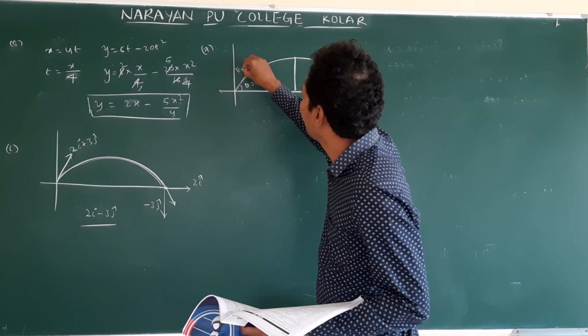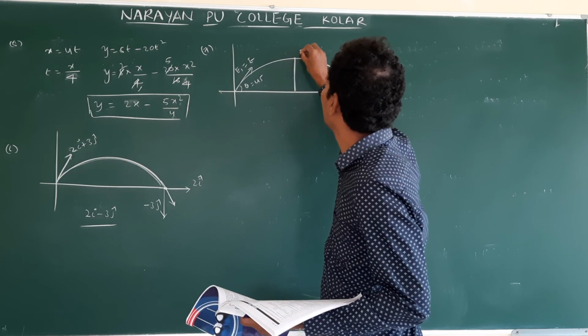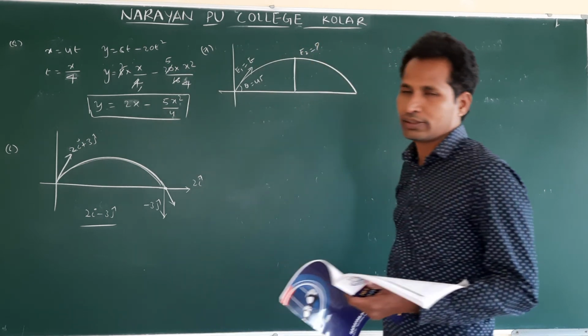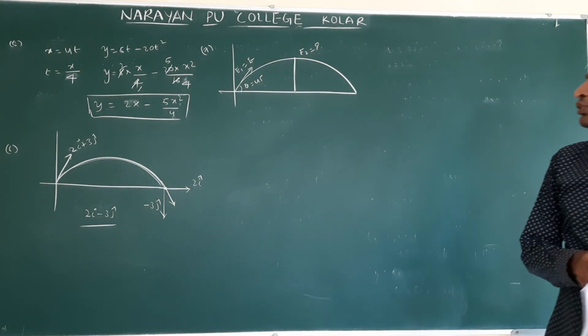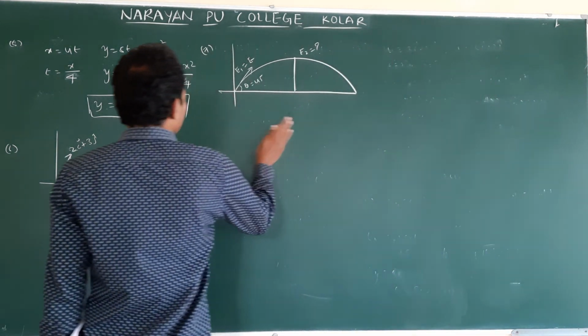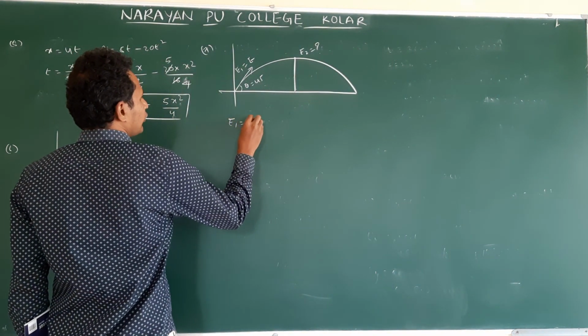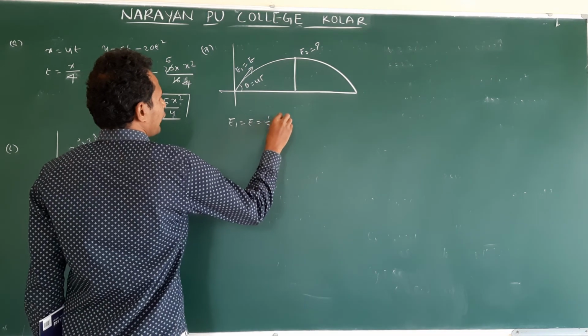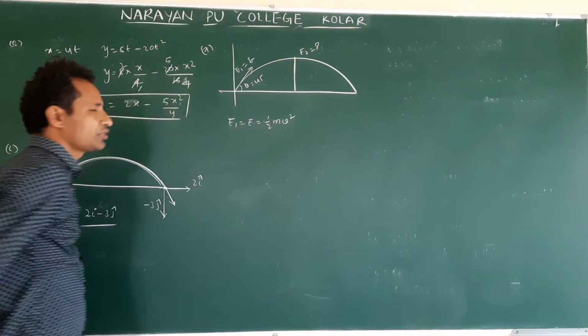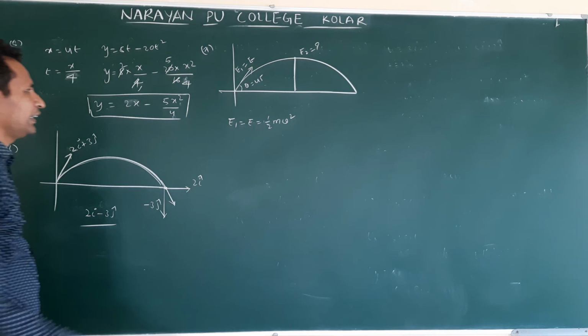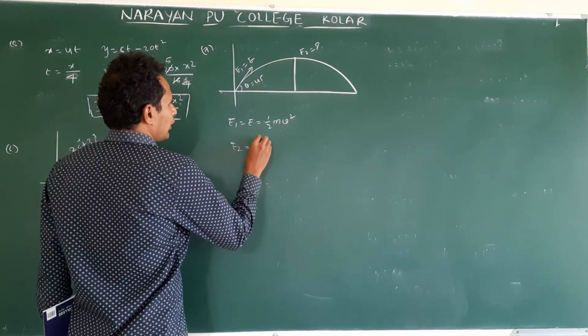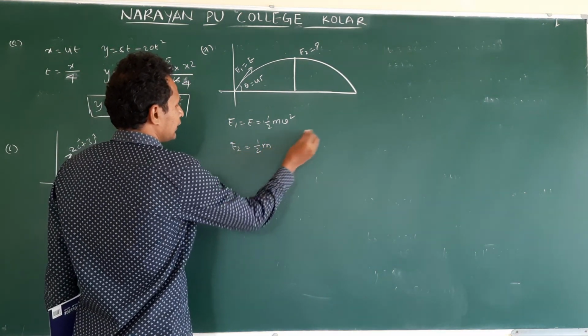Here let us say E1 is equal to E, and E2 is the question mark. E1 is the initial kinetic energy, E. How do we write this? Half m v square. Final kinetic energy E2 is half m v square.